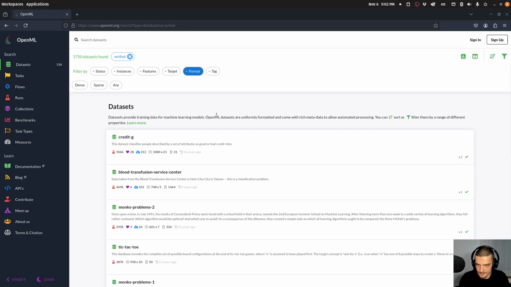And I have used it in the past. I think for a university project, we were only allowed to get datasets from 1, 2, 3 sources, and this was one of them. So I think this is a nice website, a collaborative platform, again, focusing on machine learning data. And yeah, I would say it's just another source that you could look into.